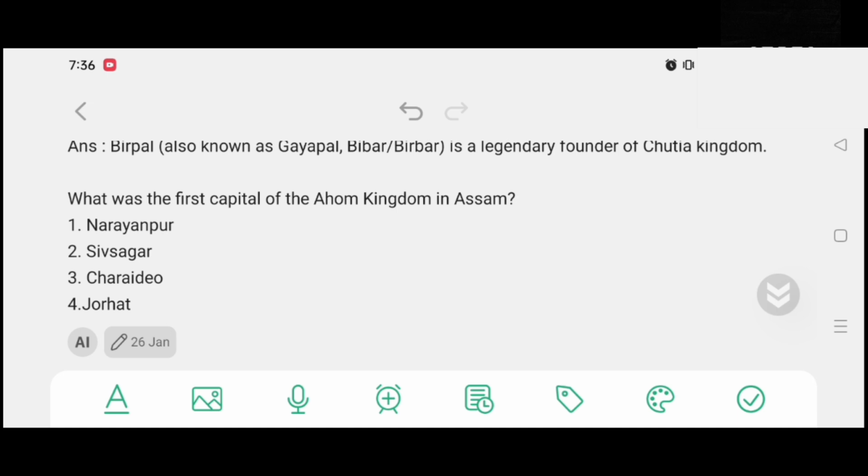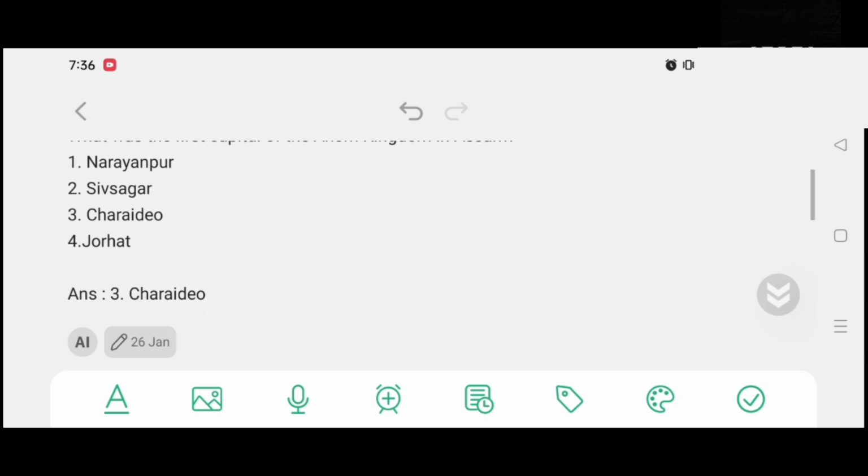What was the first capital of the Assam kingdom in Assam? Option number 1, Narayanpur. Option number 2, Shivsagar. Option number 3, Saraidev. Option number 4, Jorhat. And the correct answer is option number 3, Saraidev.